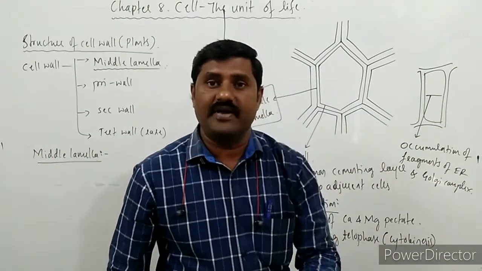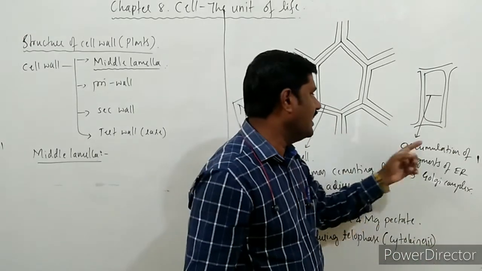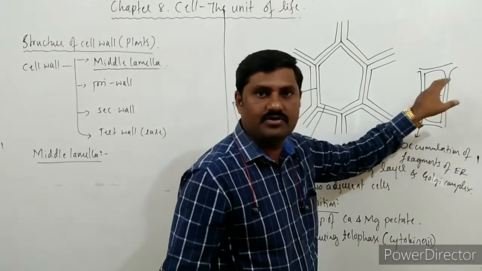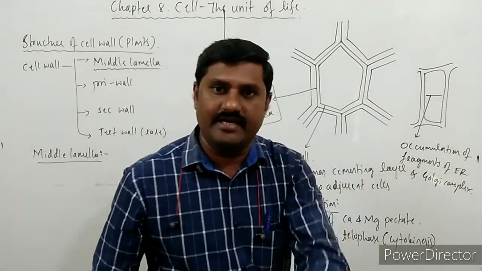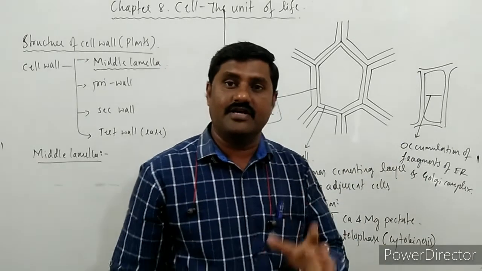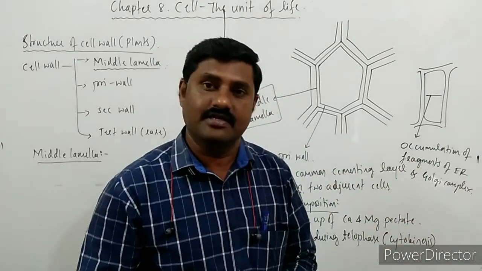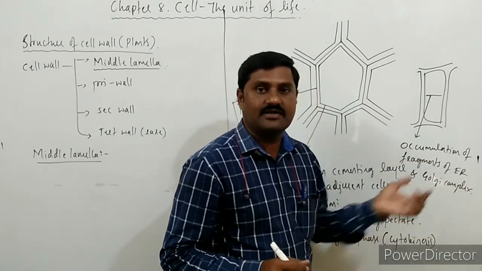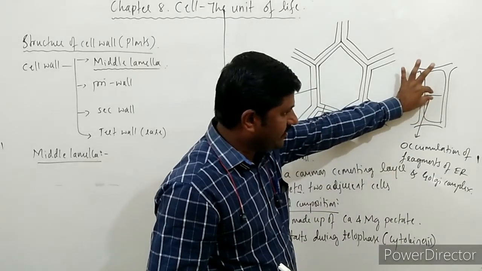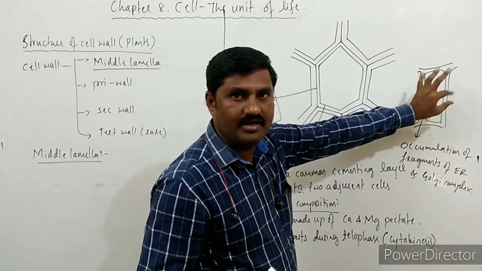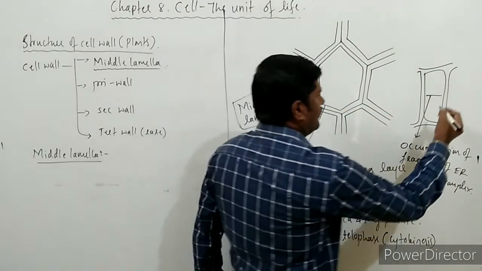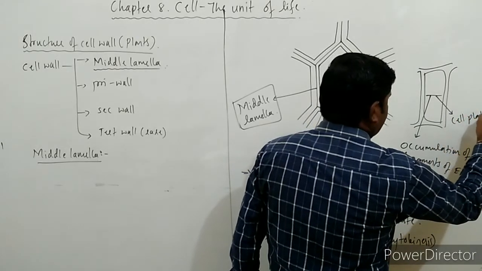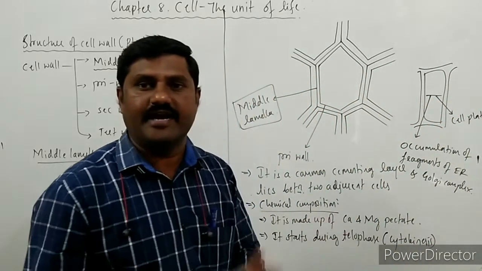The major parts of the Golgi complex as well as the endoplasmic reticulum form the wall due to their accumulation. I will explain later, whenever we study the endoplasmic reticulum and the Golgi complex. The fragments of endoplasmic reticulum and Golgi complex start to accumulate here and form a cell wall, which is known as the cell plate. This cell plate is formed during cytokinesis.